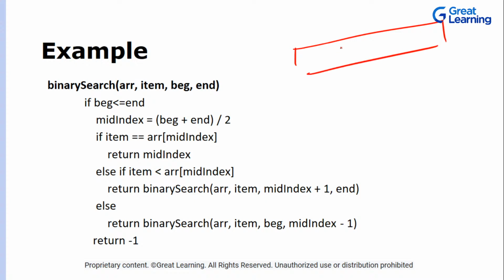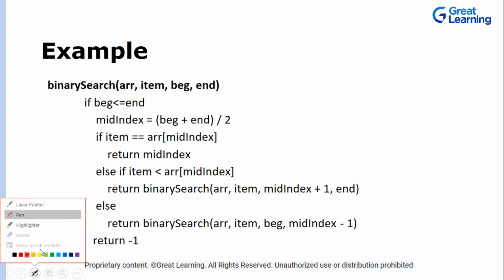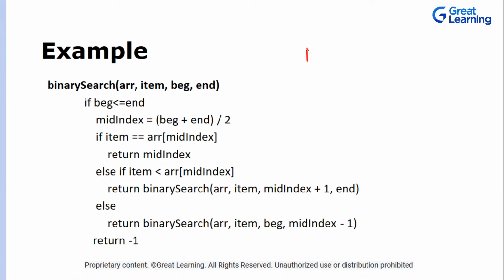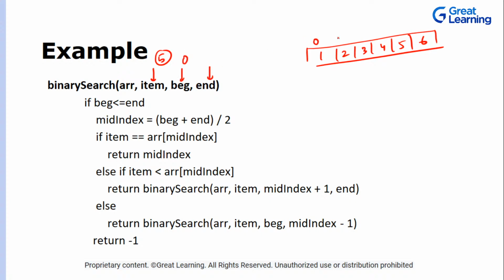Okay, so we have an array over here. One second, let's clear the screen and try it again. So this is the array: 1 2 3 4 5 and 6. You have the item that you want to search. Let's suppose we are searching 5, and this is the beginning index, which is 0, and this is the ending index. So 0 1 2 3 4 and 5. So this is your ending index.